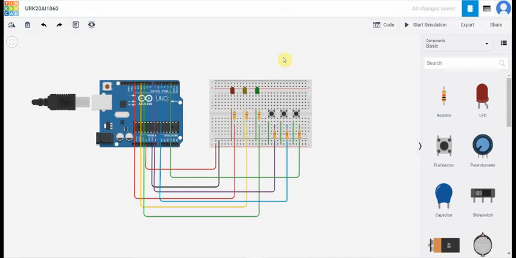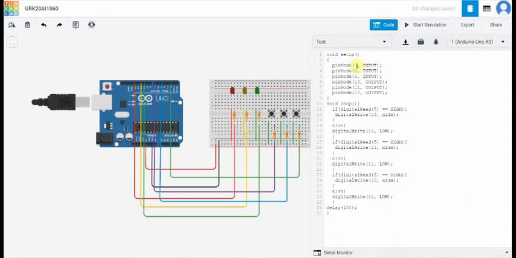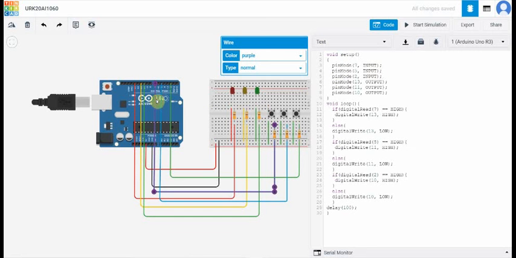Now we are going through the code. Now my code is: in setup, pinMode 7 input, and pinMode 5 input, and pinMode 2 input. Now pinMode 13 output, and pinMode 11 output, and pinMode 10 output.